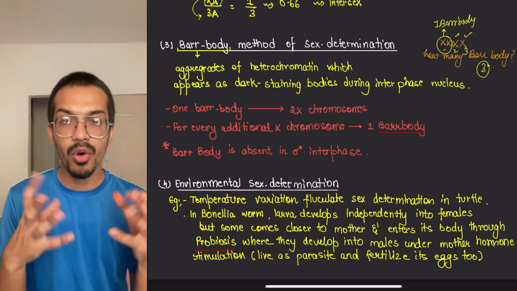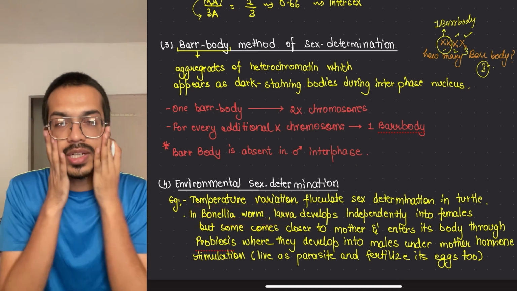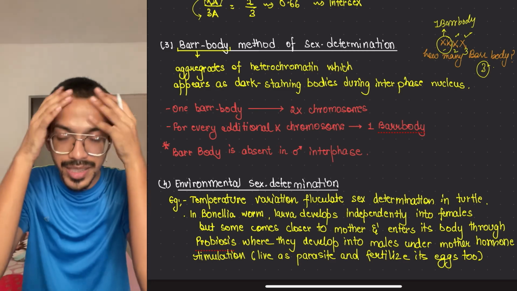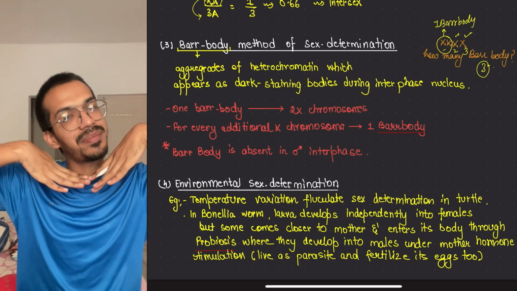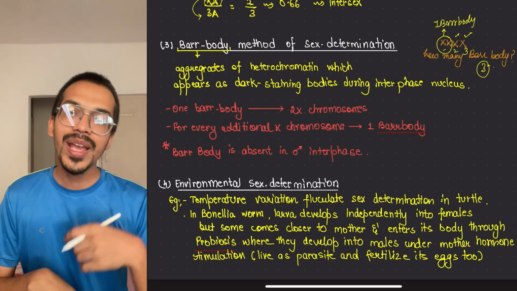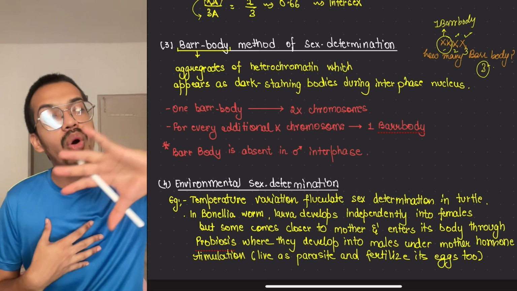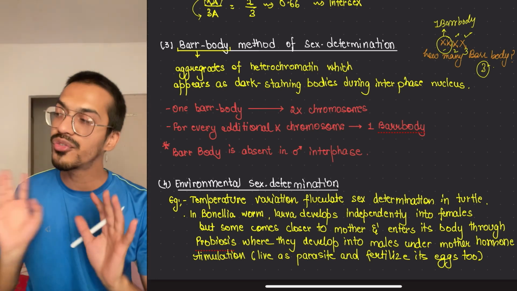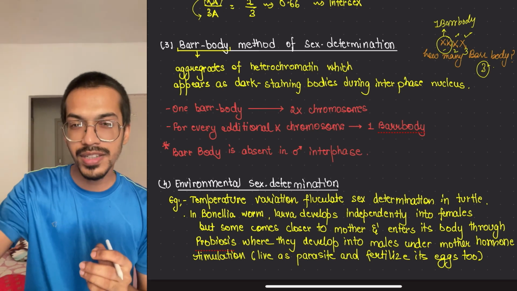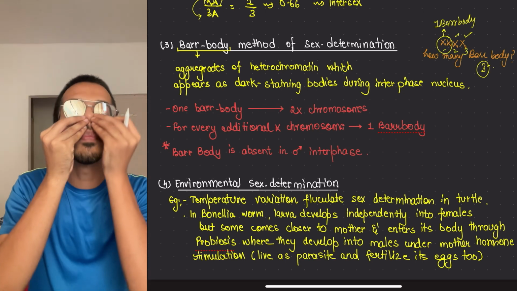Now the Bonellia worm. For example, imagine that I am the Bonellia worm, and I'm the female. What happens? I lay my larvae, my babies. When all of them are present freely, they are female. But some of my female babies come and go through my proboscis.